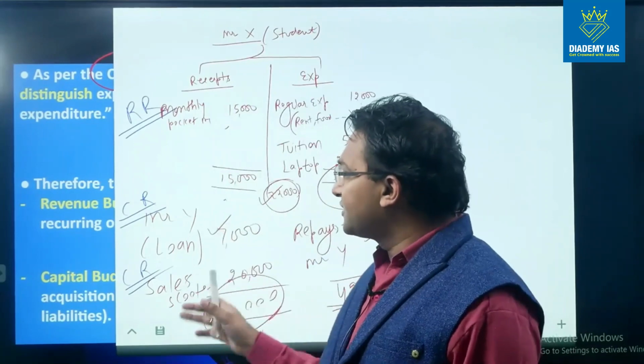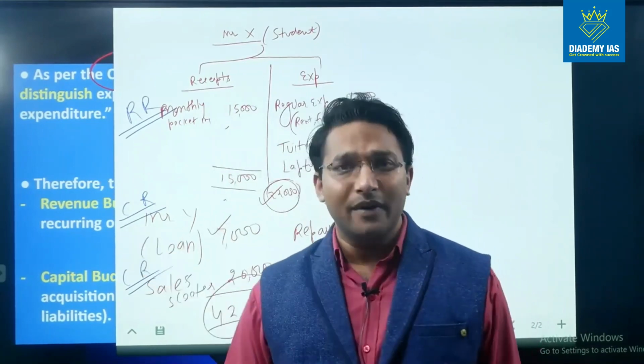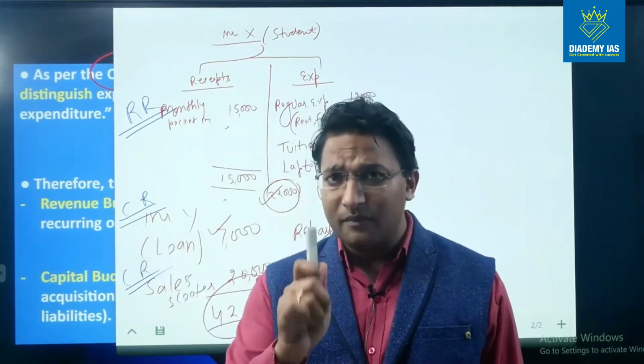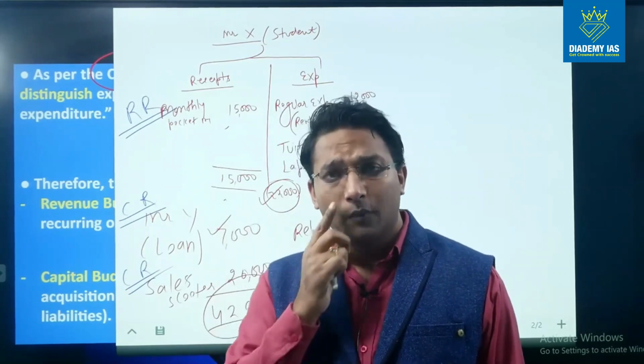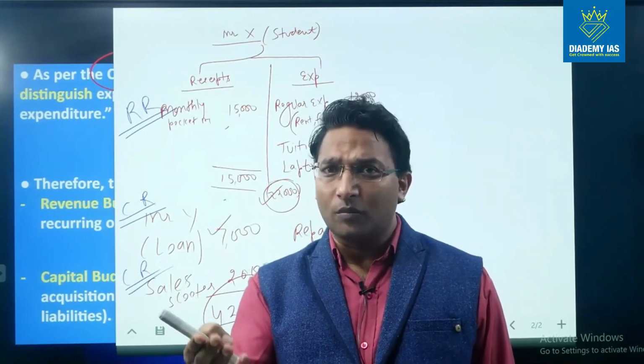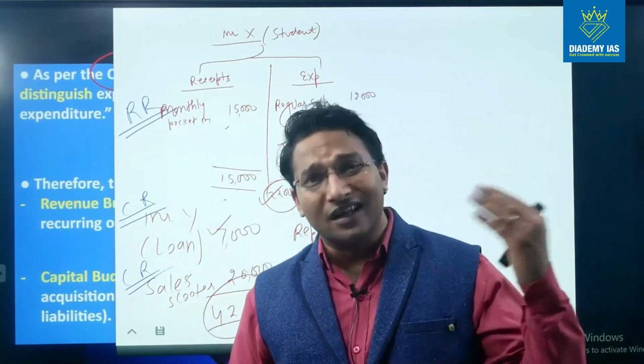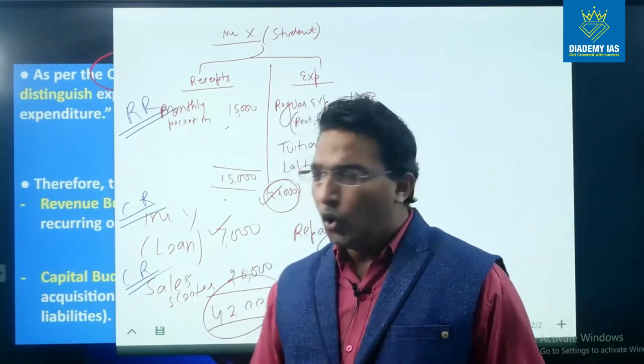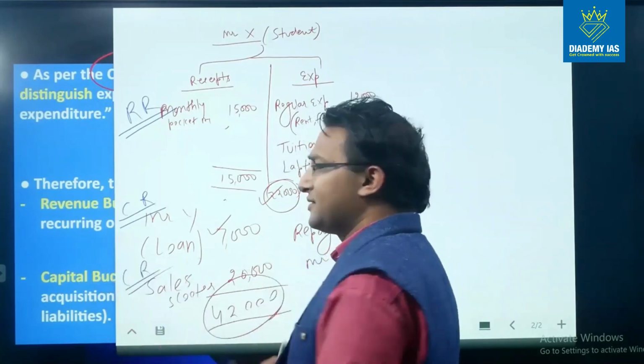What are the capital receipts? The borrowings which are made by the government. The borrowings can be in the form of issue of bonds, or maybe from the World Bank, or from some other country like Japan. All those items are capital receipts.